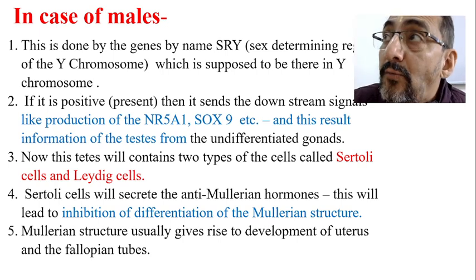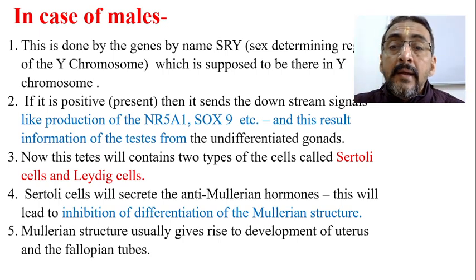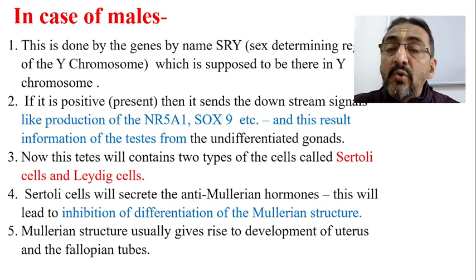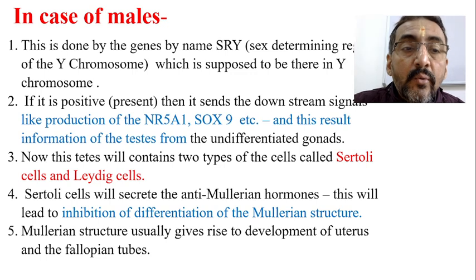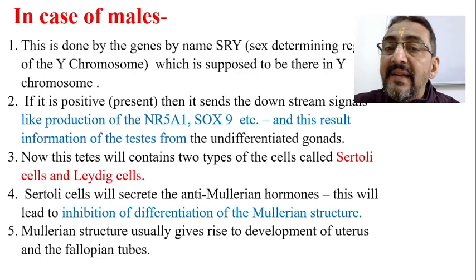Now once the testis is formed, it contains two types of cells. One is Sertoli cells and another one is Leydig cells. Now what is the function of the Sertoli cells?